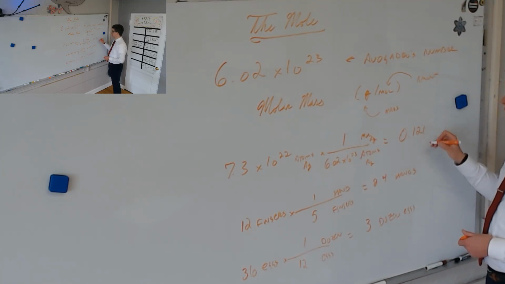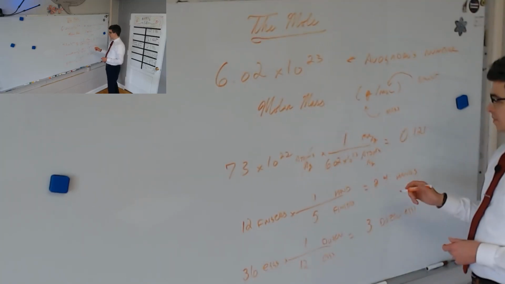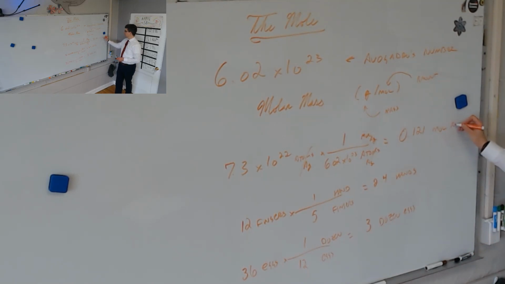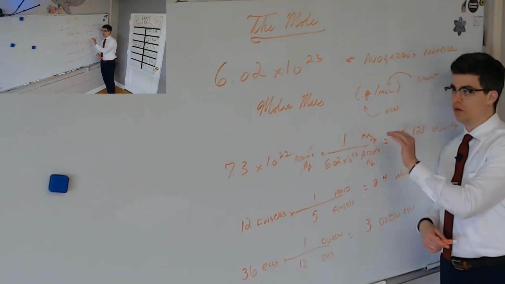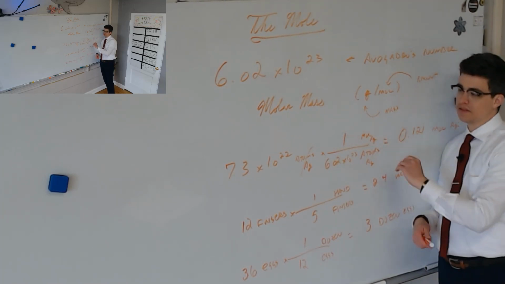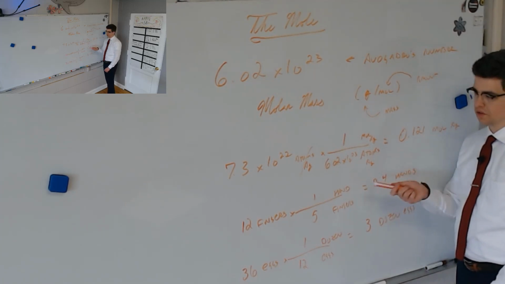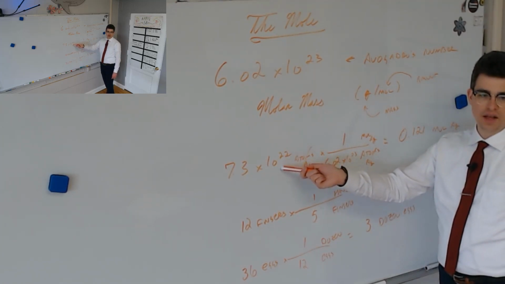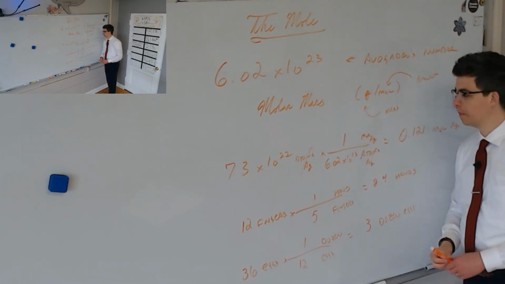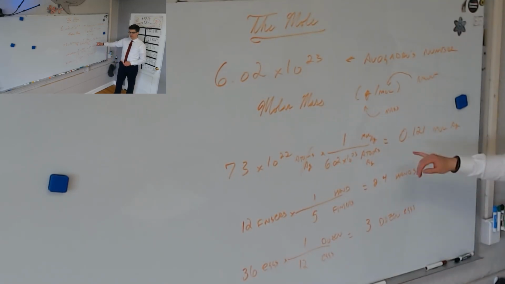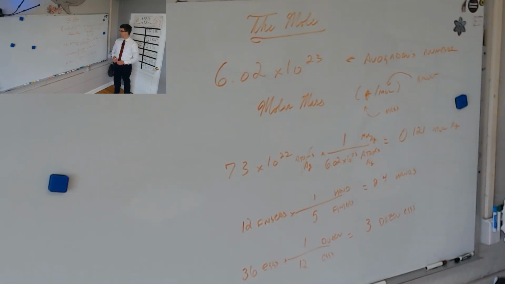Okay, 0.121 moles. Well, we eliminated atoms of silver, and we're left with moles of silver. If 1 mole is 6.02 times 10 to the 23rd, would it make sense for this number to be less than 1 mole? Well, sure, because we have a whole order of magnitude less than we do of a mole. What have we converted here? From what to what? In this case, it was atoms to moles.